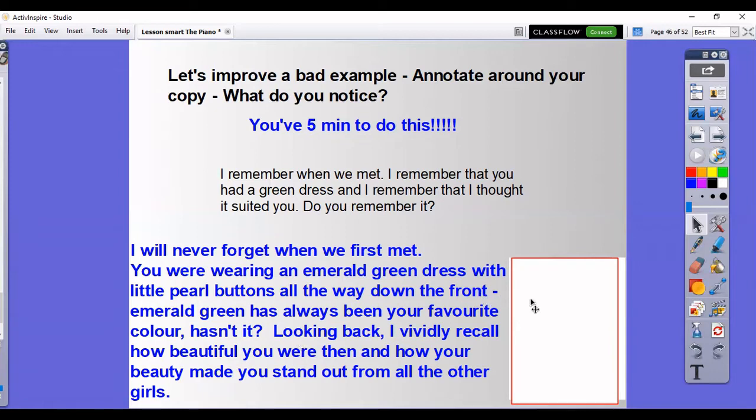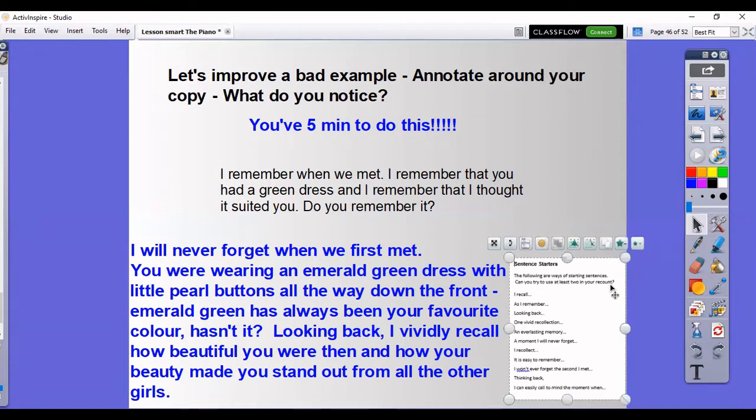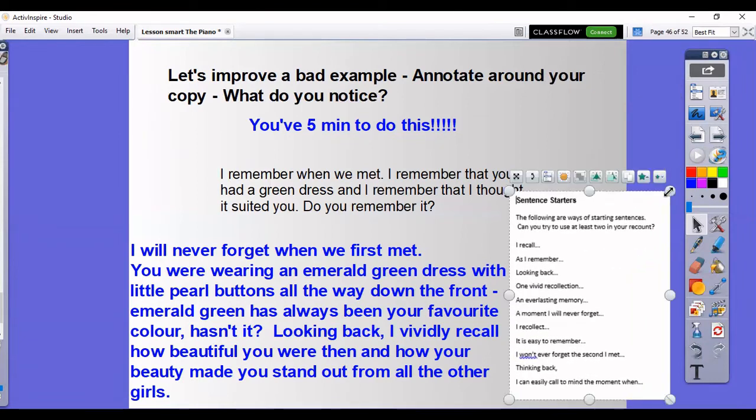Now, also what I've got here to help you in this lesson, Year 6, and hopefully you'll find this invaluable, is, let me make it a bit bigger so you can see it. Emailed out to you yesterday were some sentence starters that stop you saying "I remember, I remember, I remember." There are some lovely sentence starters here, different ways of saying "I remember." Could you try to use at least 2 of these in your letter recount? So, moving on.